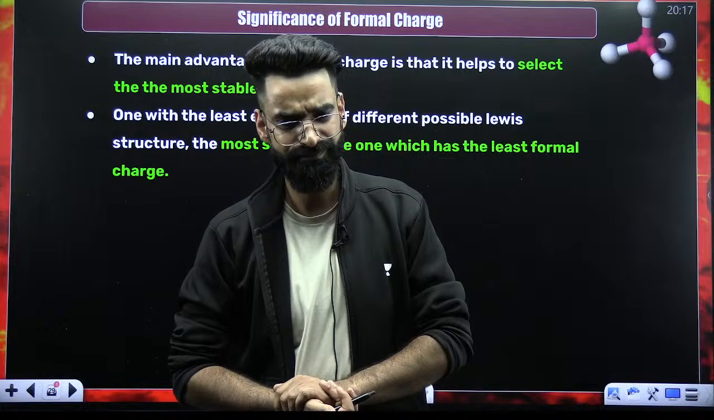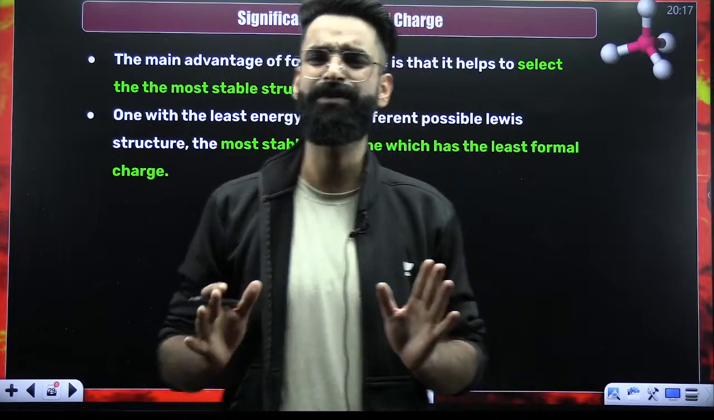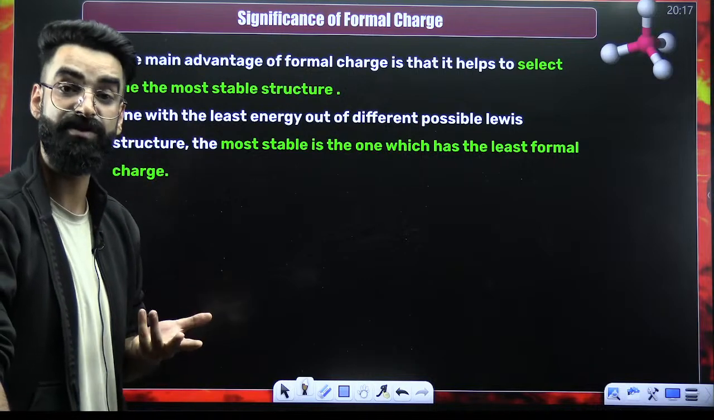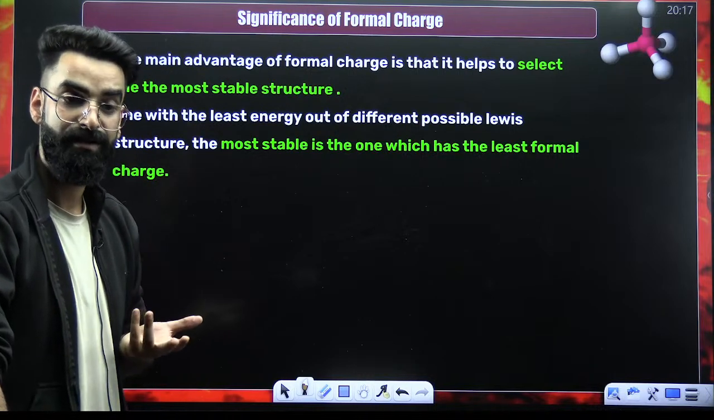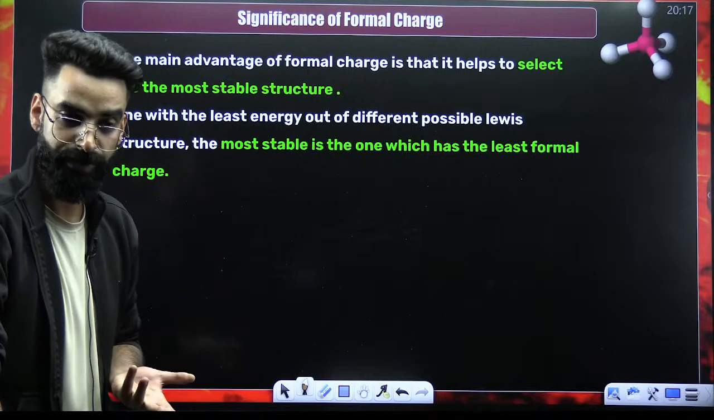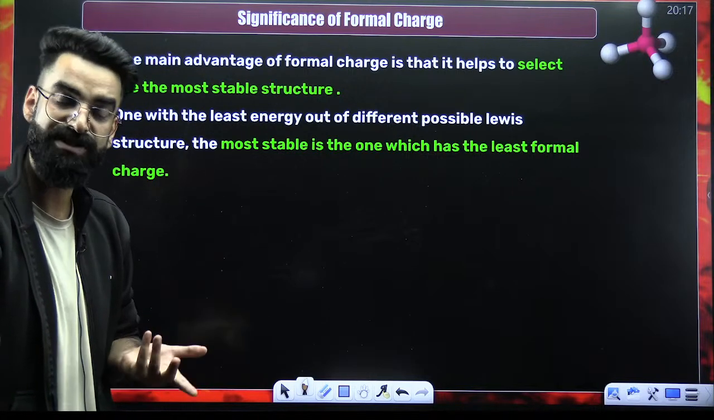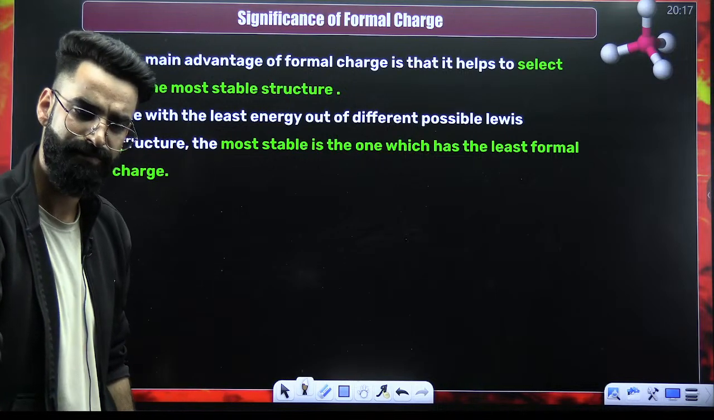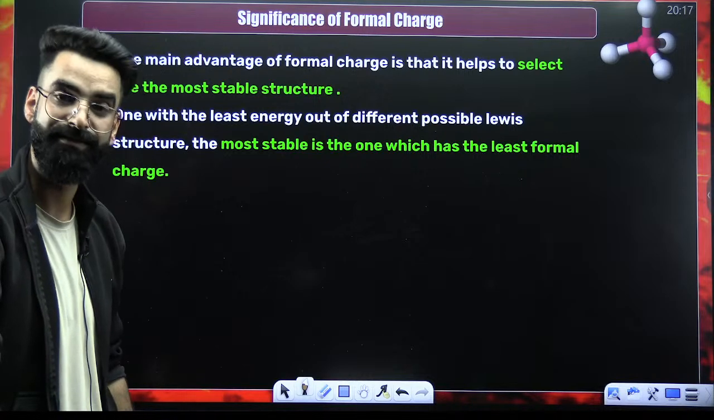Am I clear? Just these two statements you have to remember. You can remember them directly. So formal charge is one of the factors by means of which we can select the most stable structure of a molecule. And that structure is going to be most stable wherein formal charge is going to be minimum. That's all. Okay? I believe I'm clear till here.